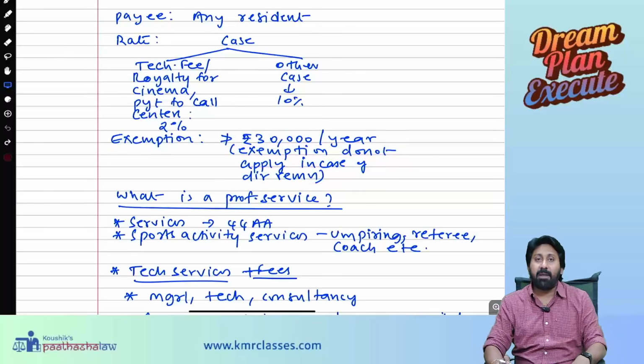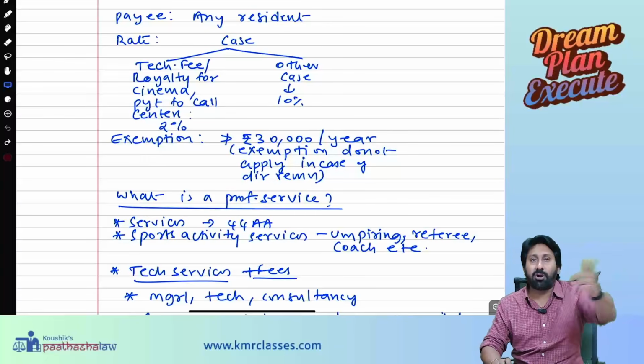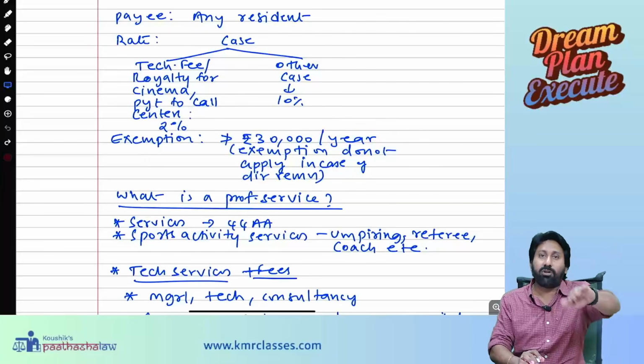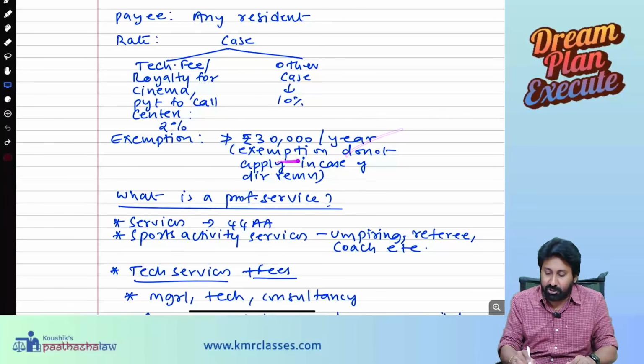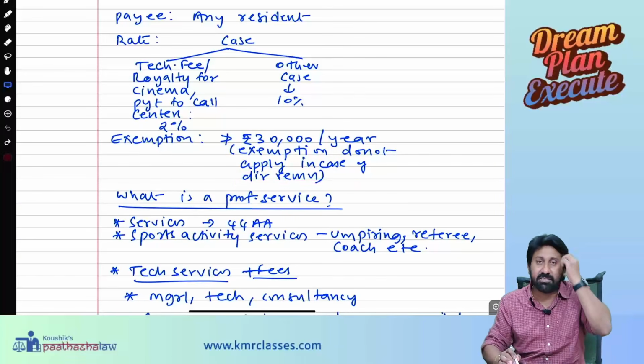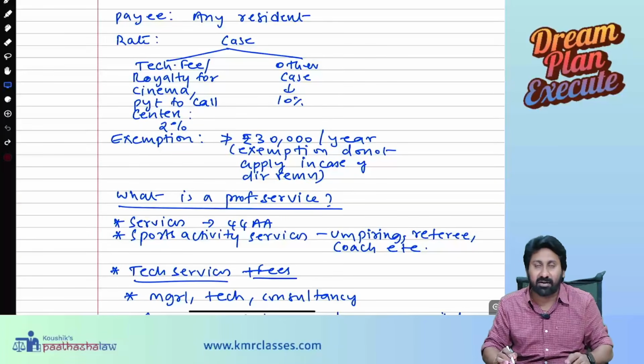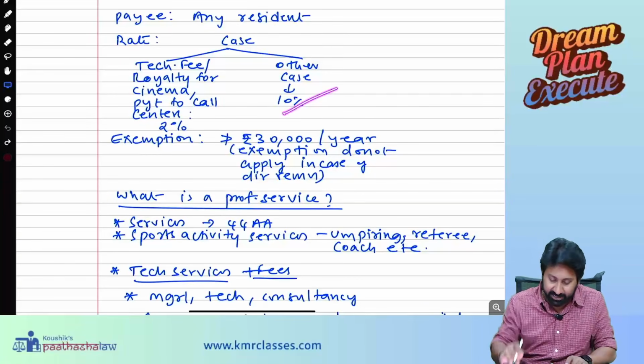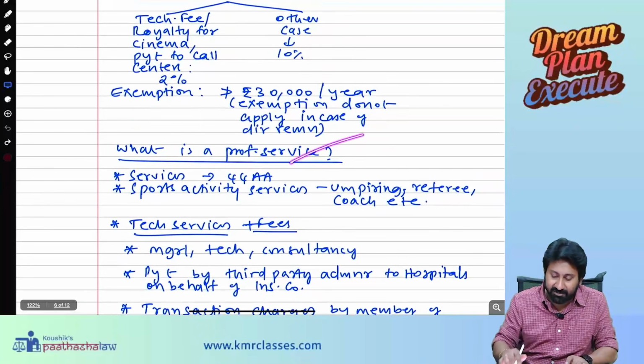Means if the payment made to Koushik Mukhesh by an institute is not exceeding 30,000 in a year, then no TDS is required. If it exceeds, TDS has to be deducted on the full amount. Exemption does not apply in case of director's remuneration. Means even if you are paying 25,000 as director's remuneration, TDS is required to be deducted at the rate of 10%. What is professional service?